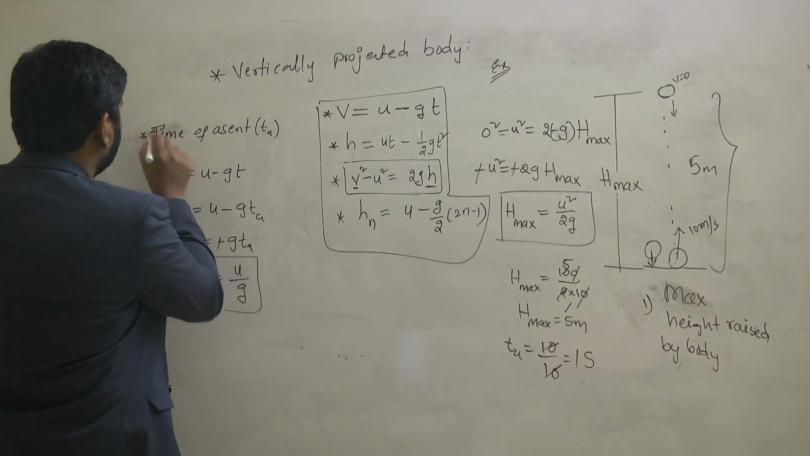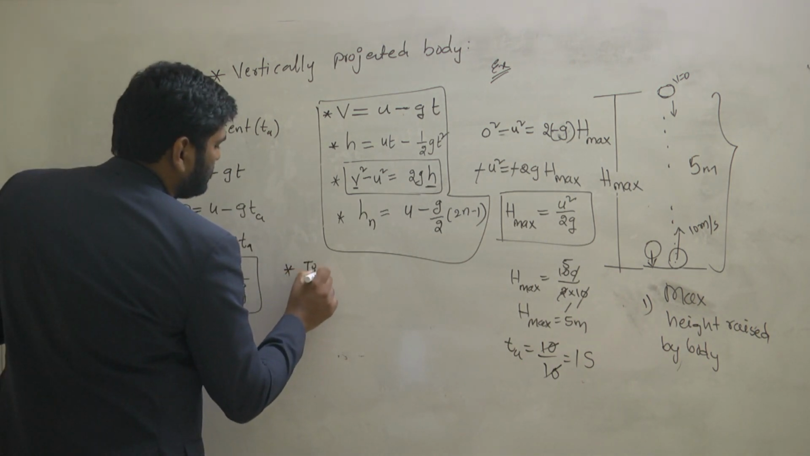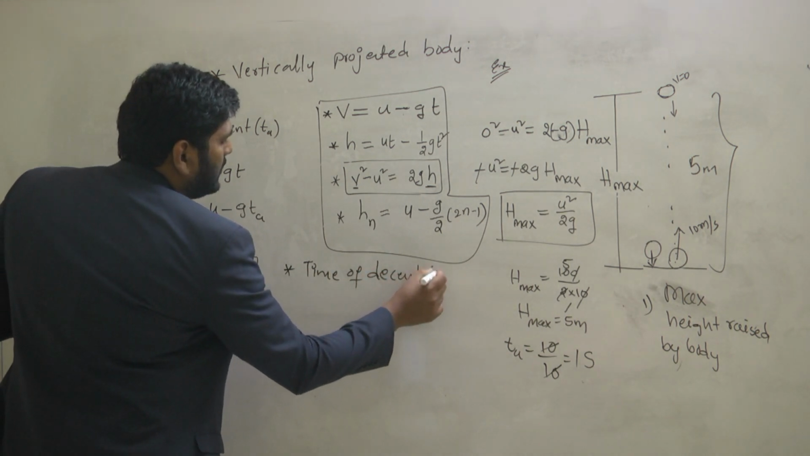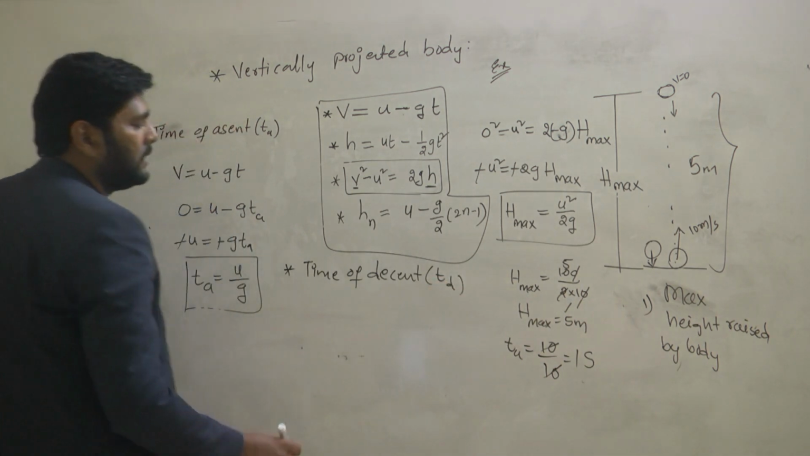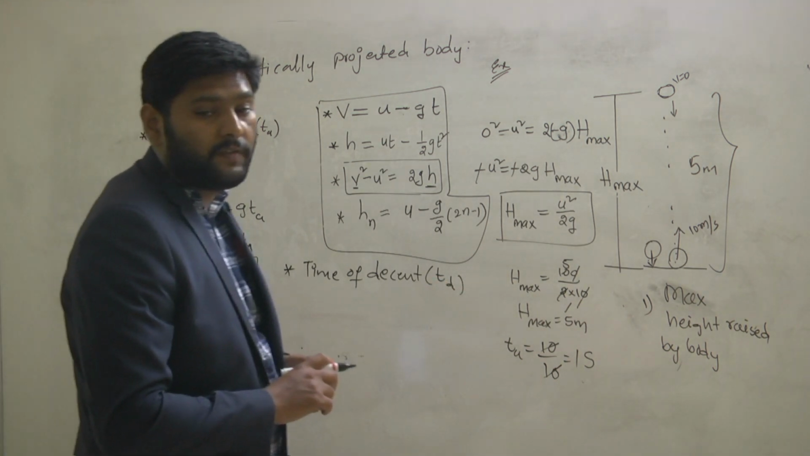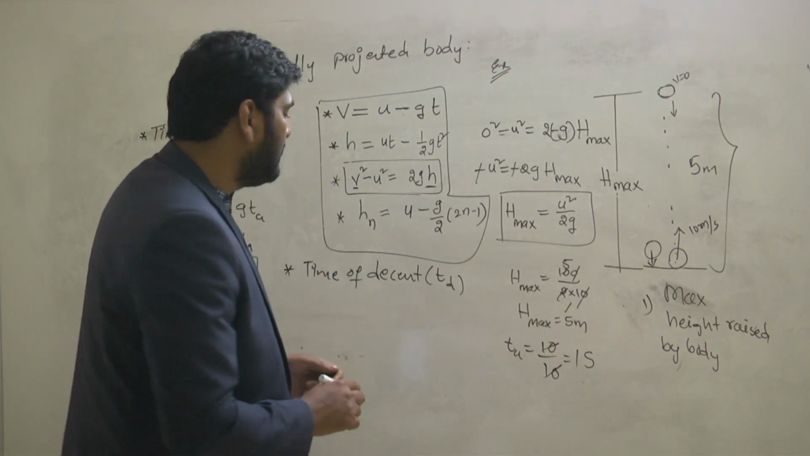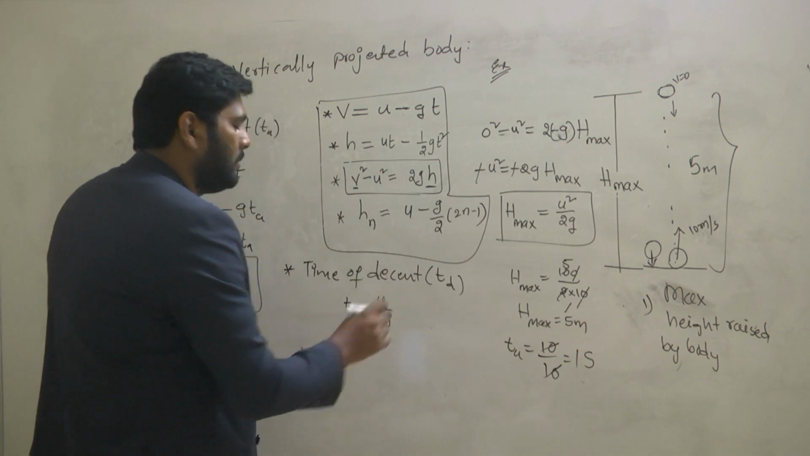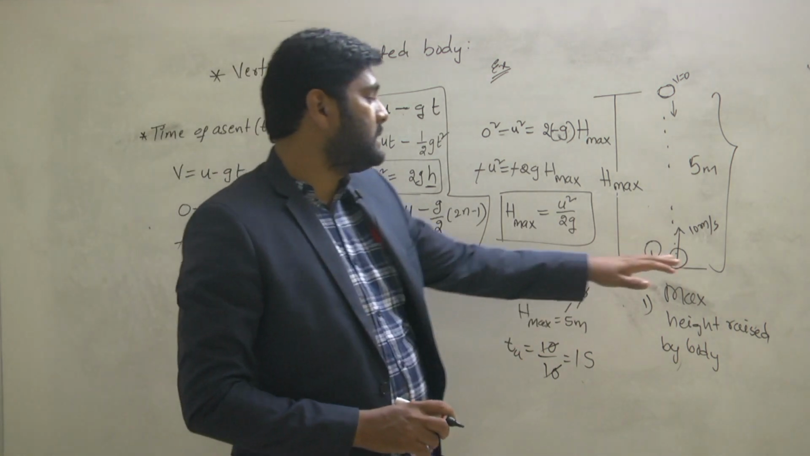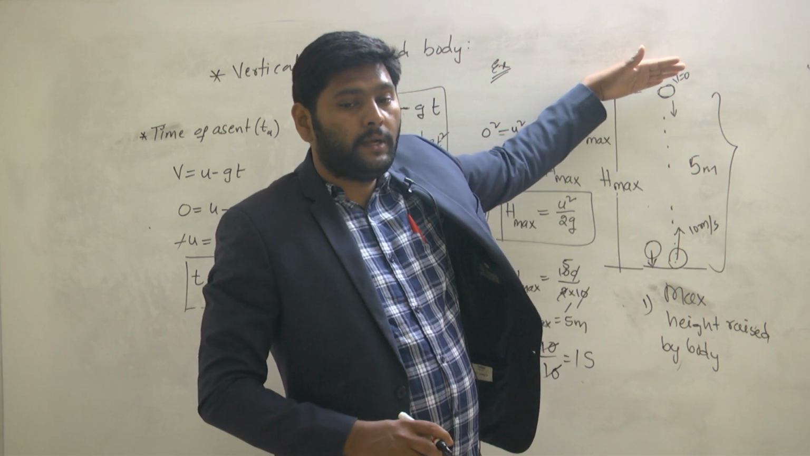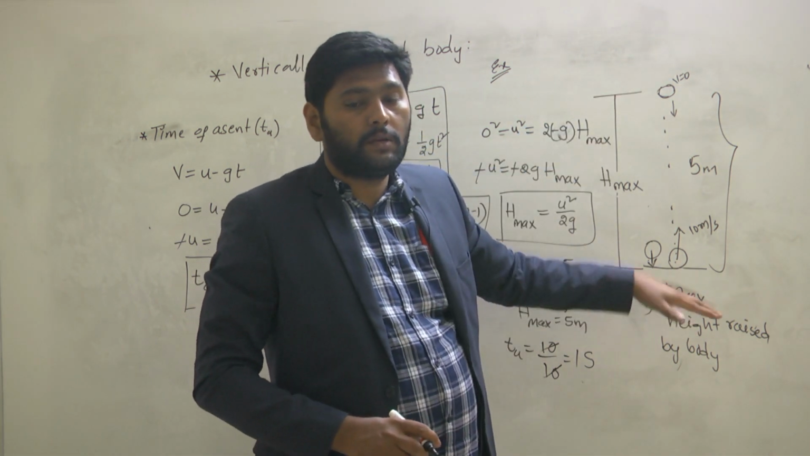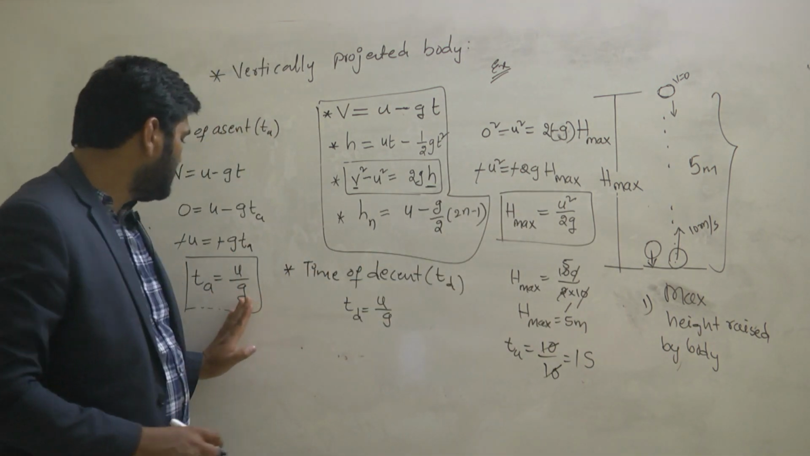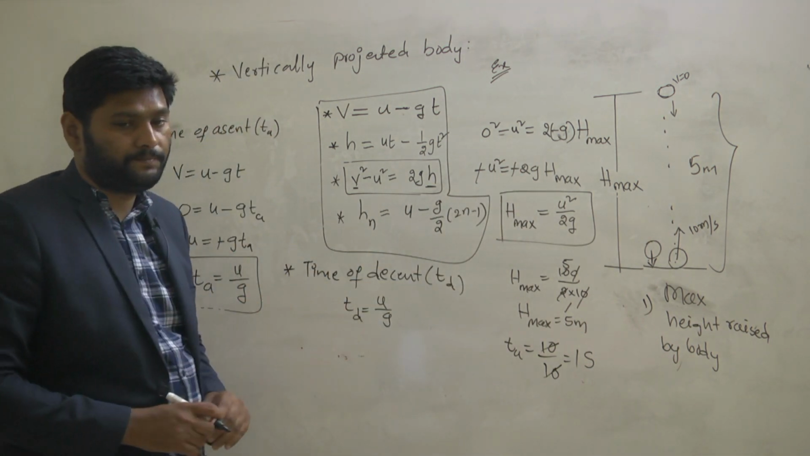Better write down: time of descent, that is represented with TD. Then what is the formula for time of descent? Time of descent also, how much is the formula? That is U by G only. Why is it the same? Because the time taken to cover the max height and the time taken to come downward are the same, since time of ascent and time of descent are both the same.